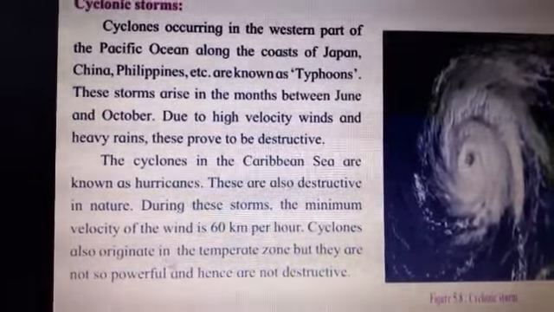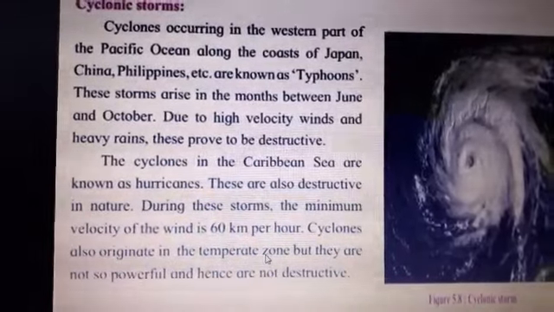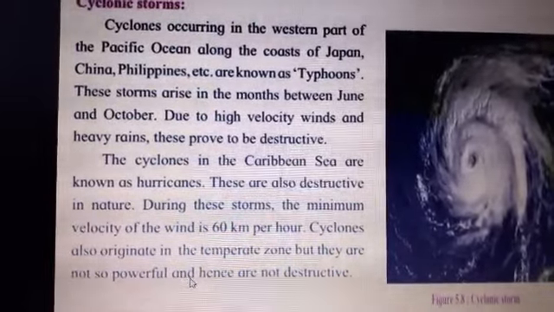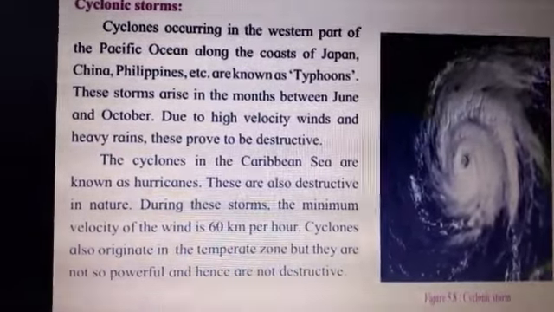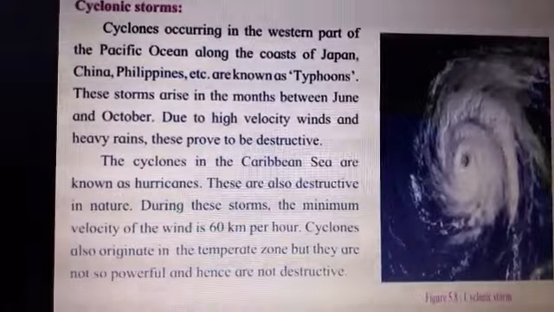Cyclones also originate in the temperate zone, but they are not so powerful and hence are not destructive. So where are cyclones developing? They are originating in the temperate zone also.